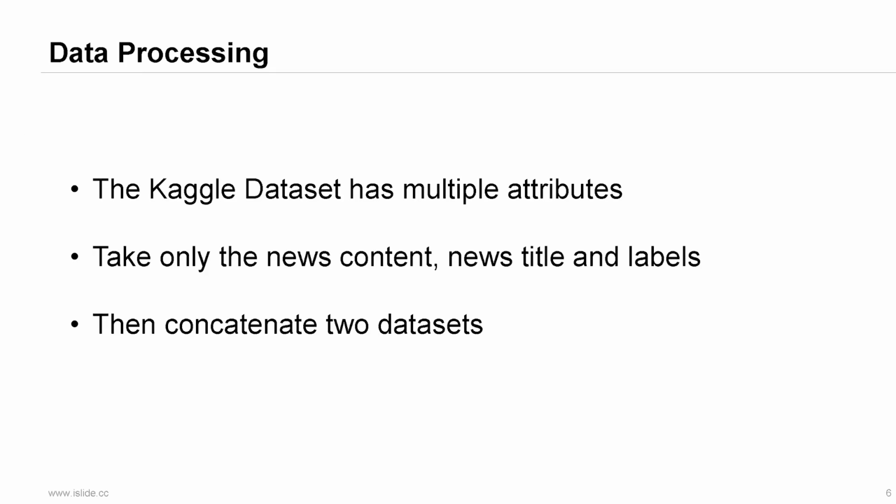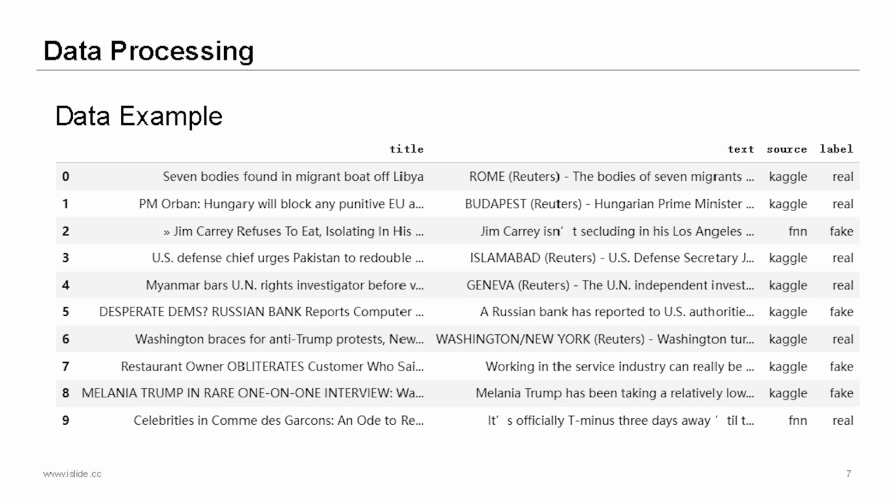And for the Kaggle dataset, it's a lot simpler. It has multiple attributes, so I choose only the news content and news title along with the news labels. And then I concatenated the two datasets. This is the data examples. You can see the title, the text, the source, and the label.